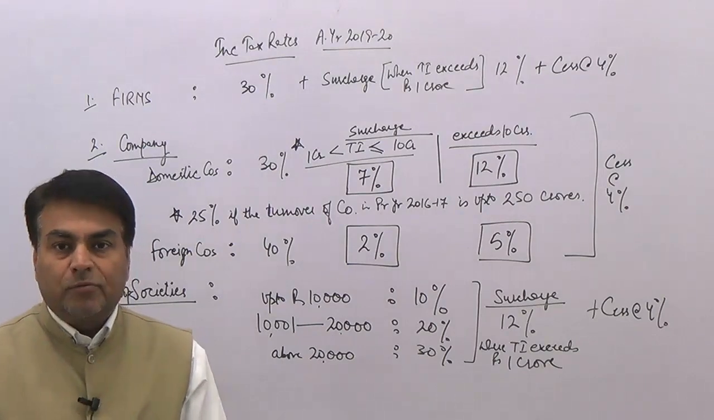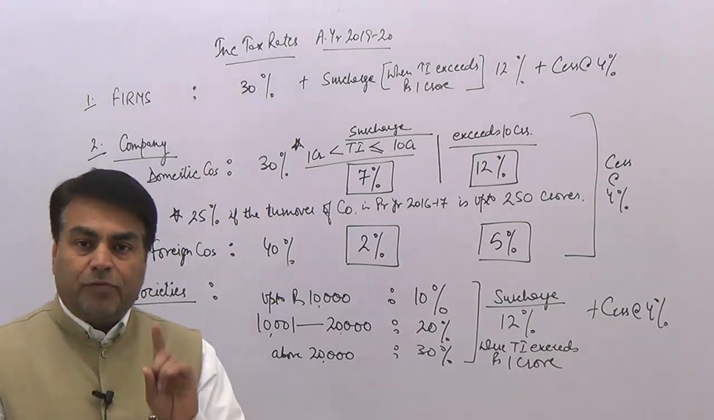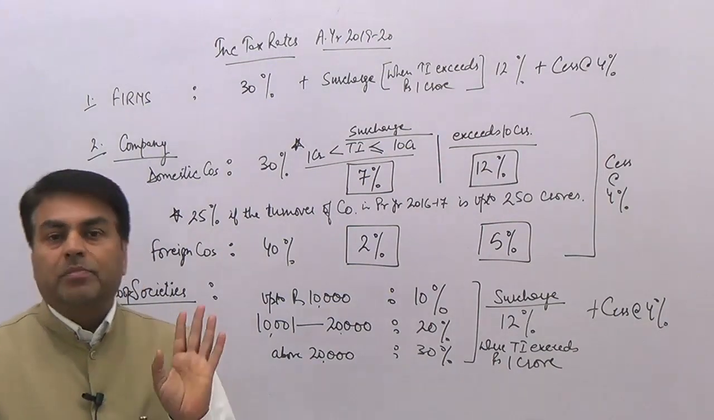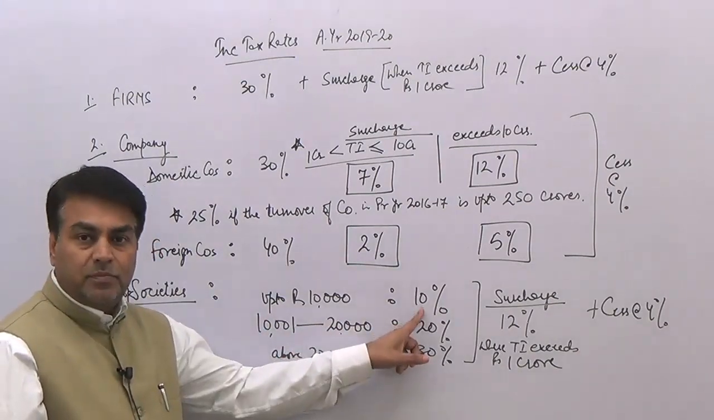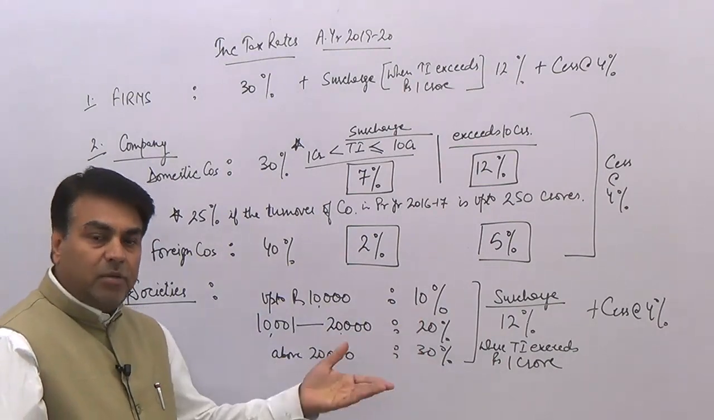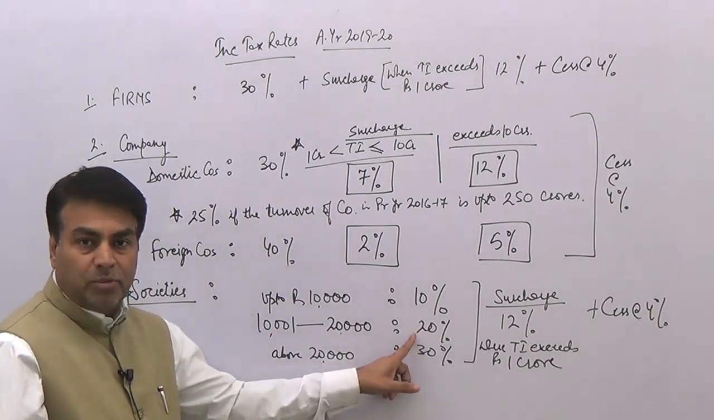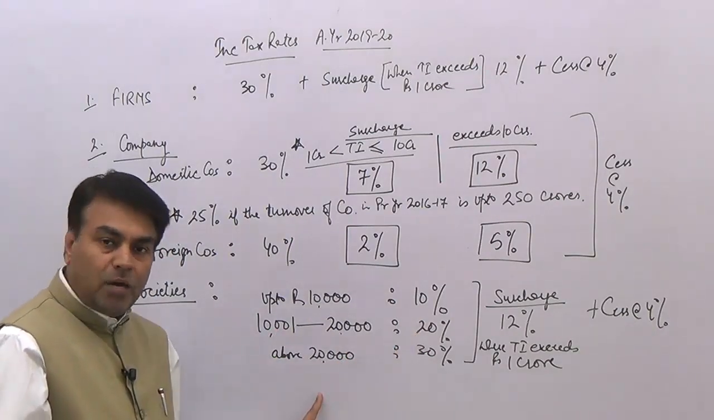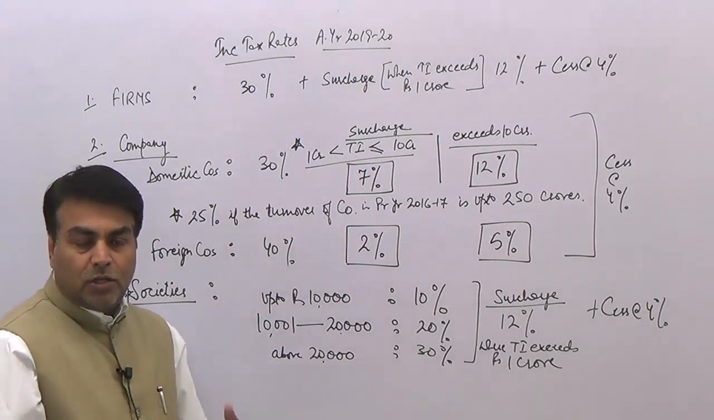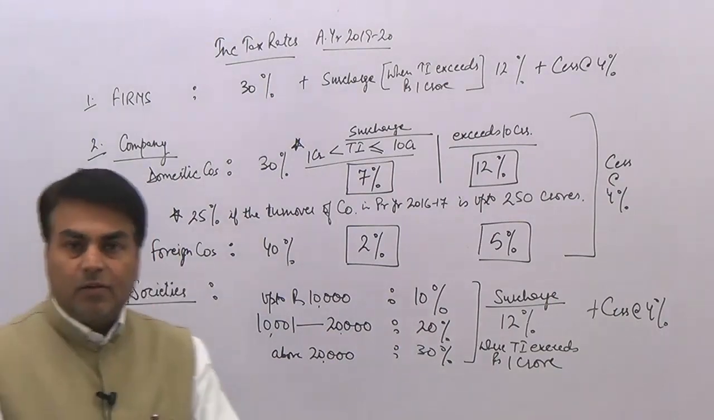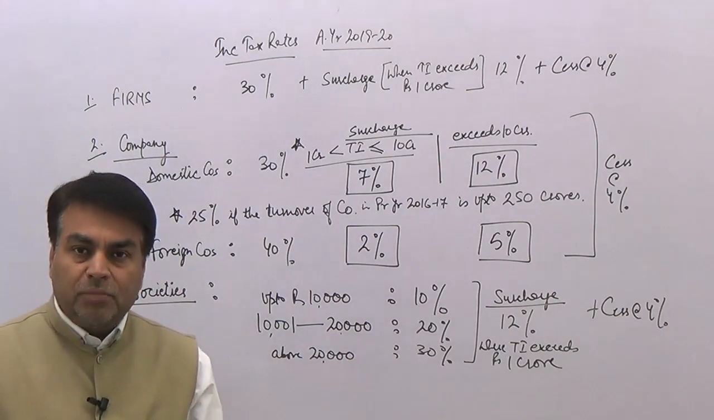The slabs for the cooperative society: the first slab is for the first rupees 10,000 of income. Up to rupees 10,000, the tax rate is 10%. Next slab is from 10,001 to rupees 20,000. The tax rate is 20%. And anything above 20,000 rupees would attract a tax rate of 30%. So in case of cooperative societies, the tax rate is a simple slab rate. No basic exemption limit.